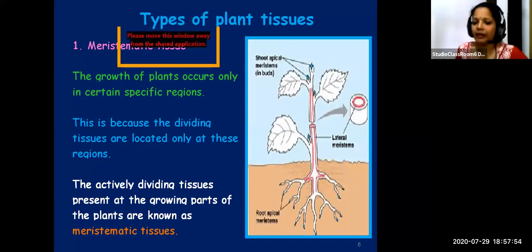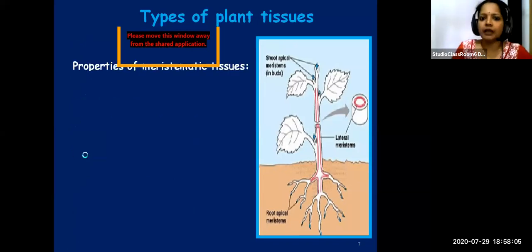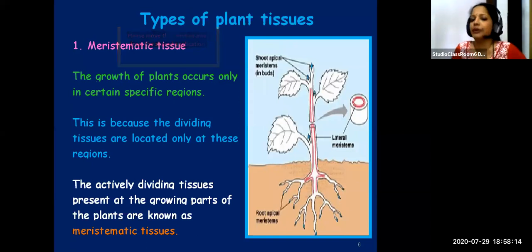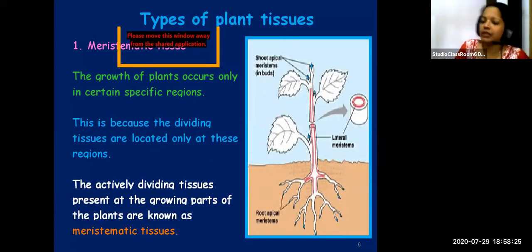I will repeat it again. The actively dividing tissues which are present in the growing parts of the plants are known as meristematic tissues. Agreed? The actively dividing tissues, where are they present? At the growing parts of the plant. And they are known as meristematic tissues. If it is asked, what are meristematic tissues, what you will write? The actively dividing tissues present at the growing parts of the plants.